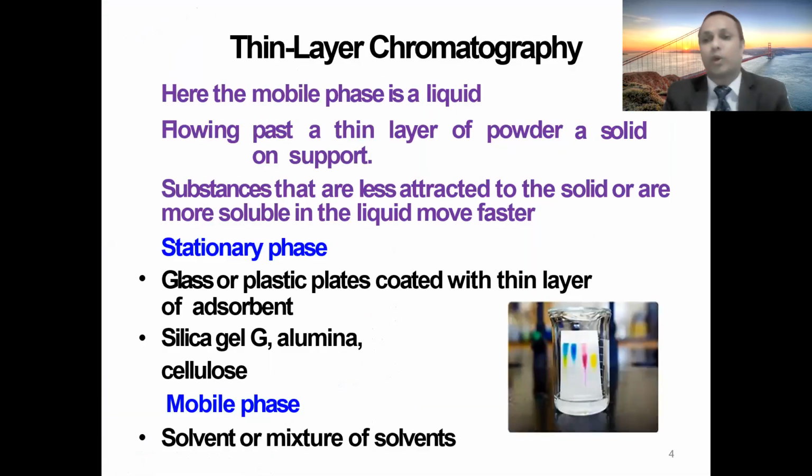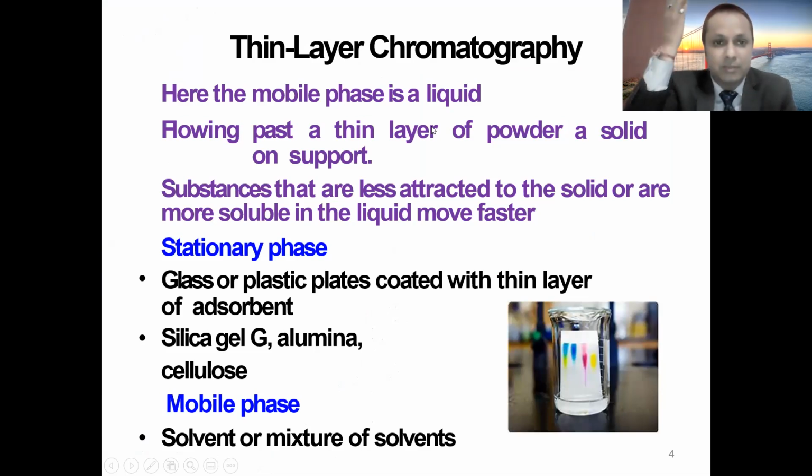Now we come to a very important point, thin layer chromatography. As you all know, in thin layer chromatography the mobile phase is a liquid, so it is a type of adsorption chromatography. You put a solid support on a glass plate.